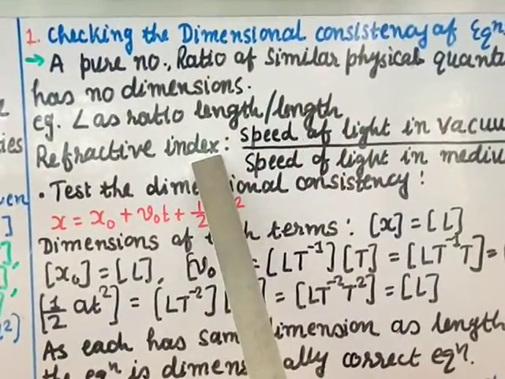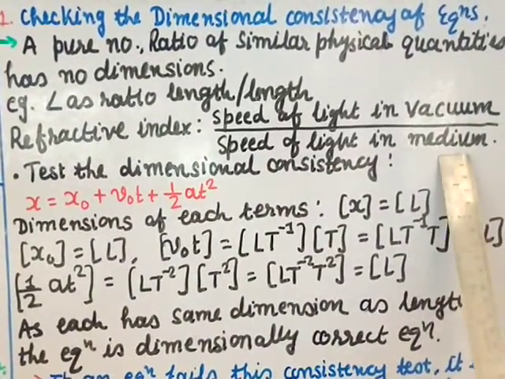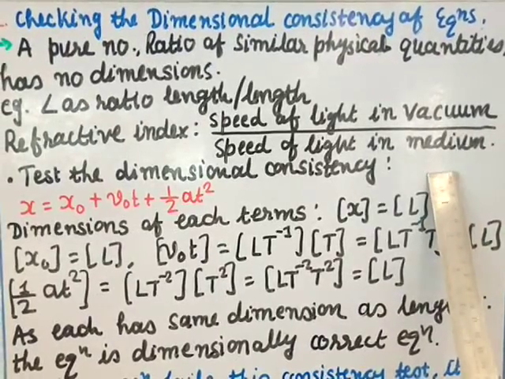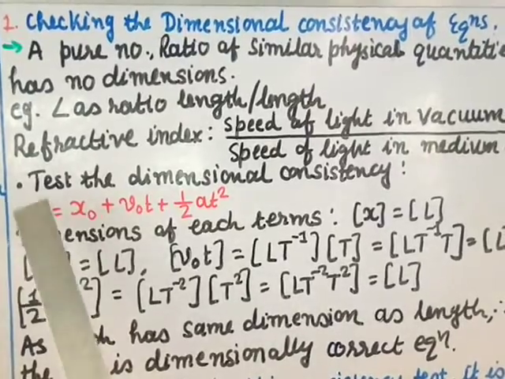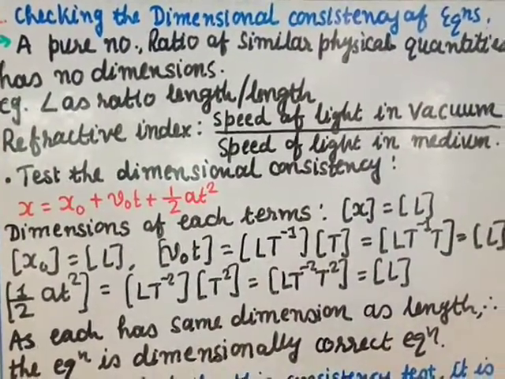Refractive index means speed of light in a vacuum divided by speed of light in a medium. Both are speeds, the same unit, so it is also dimensionless. Now we test the dimensional consistency, whether an equation is dimensionally true or false.